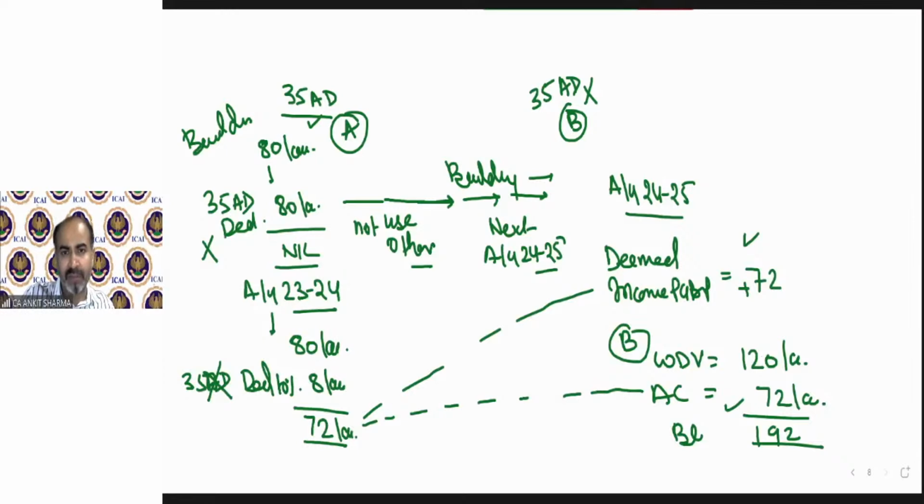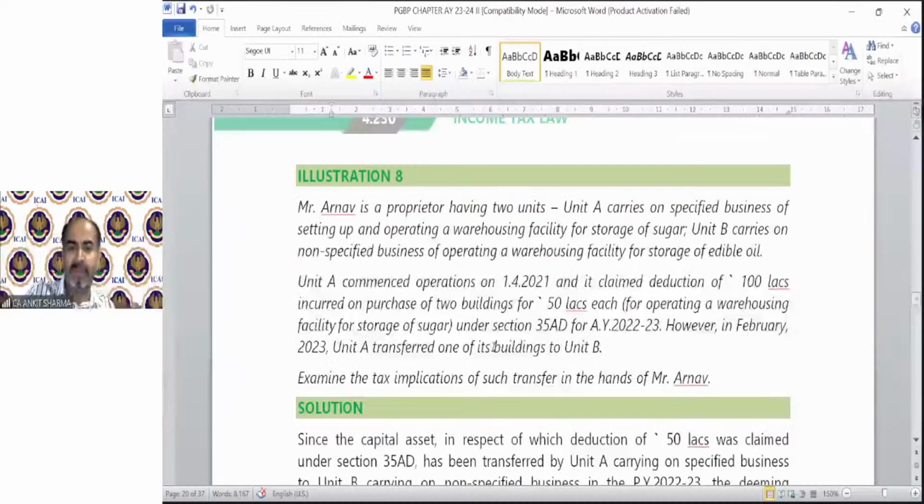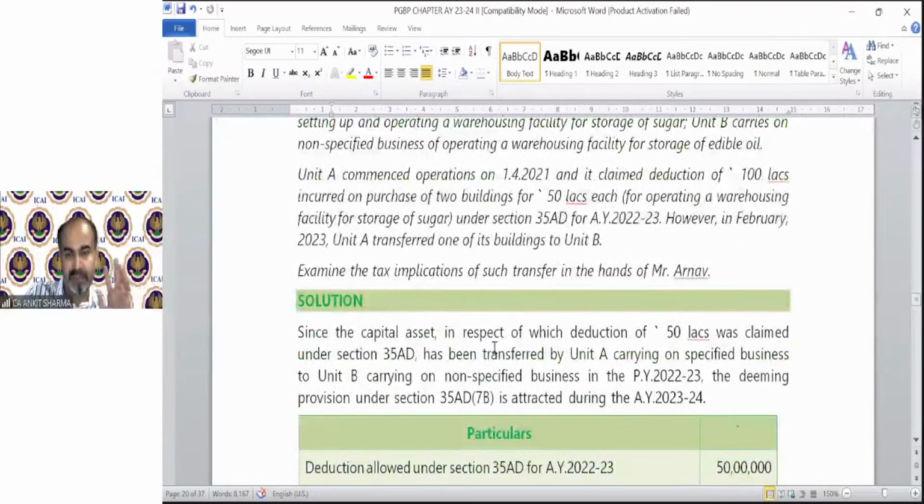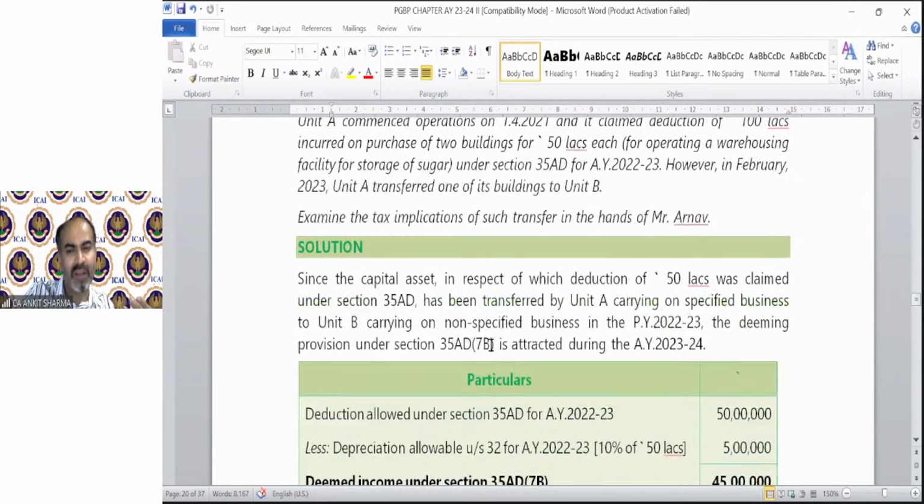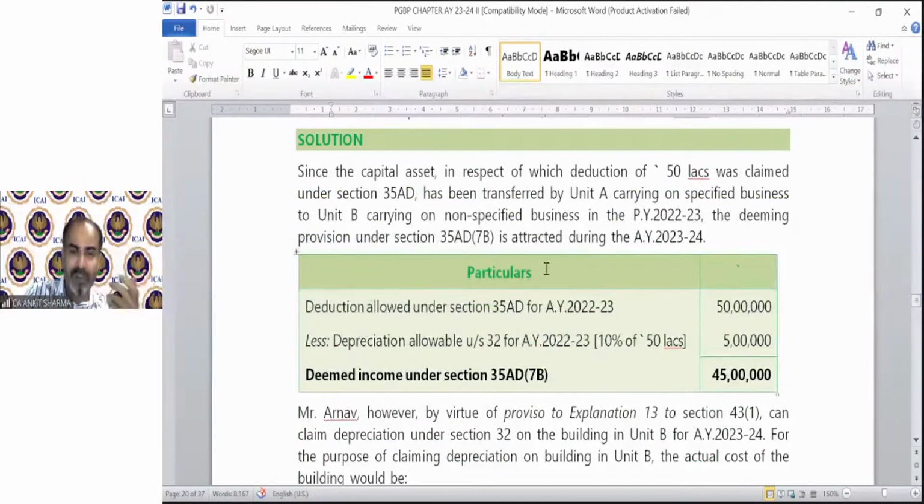I hope it's clear. We have a question also for this. So this is an example. For this purpose, I want you to try to solve it. The same provision. There's an asset of 50 lakh on which deduction has been claimed in assessment year 23-24 and it has been transferred to the other unit which is not eligible. So what we need to do?